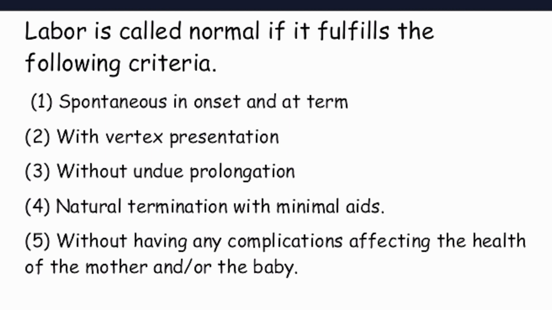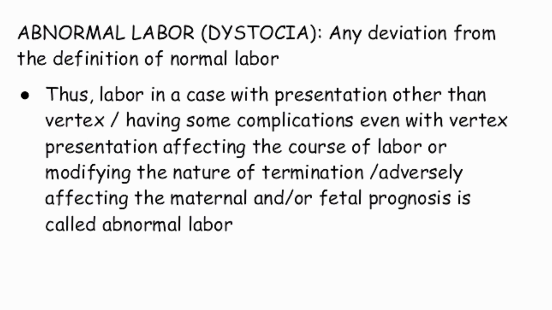Labor is called normal if it fulfills the following criteria: spontaneous in onset and at term, with vertex presentation, without undue prolongation, natural termination with minimal aids, and without any complication affecting health of mother or baby. Abnormal labor, which is also known as dystocia, is any deviation from the definition of normal labor, thus labor in a case with presentation other than vertex, having some complication even with vertex presentation affecting the course of labor or modifying nature of termination or adversely affecting maternal or fetal prognosis.